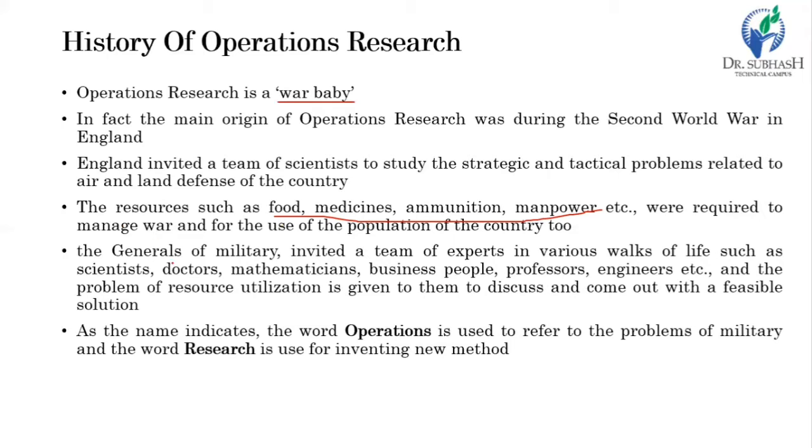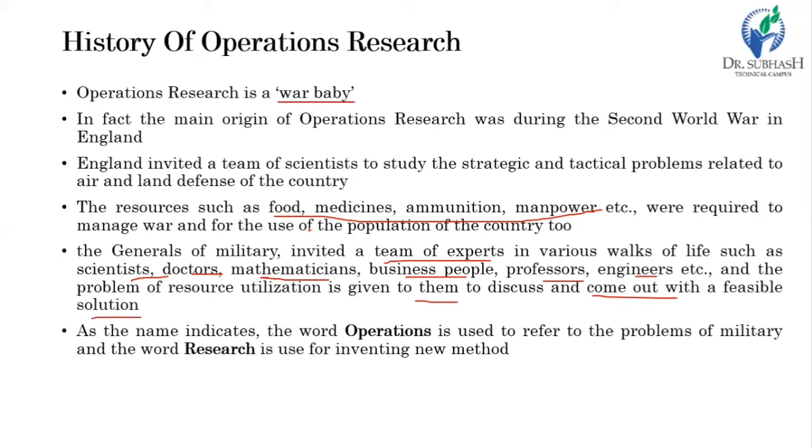The generals of the military invited teams of experts from various walks of life, such as scientists, doctors, mathematicians, business people, professors, engineers, etc. And the problem of resource utilization was given to them to discuss and come out with a feasible solution.